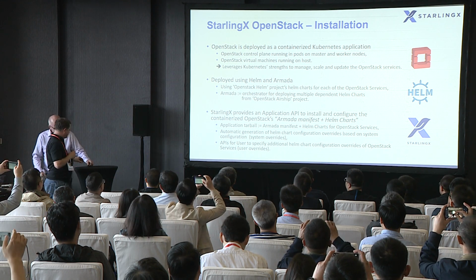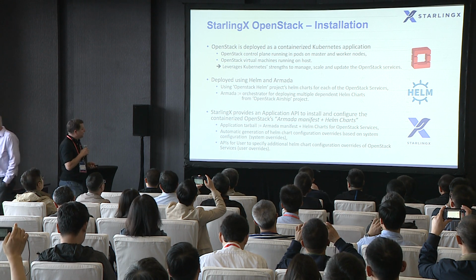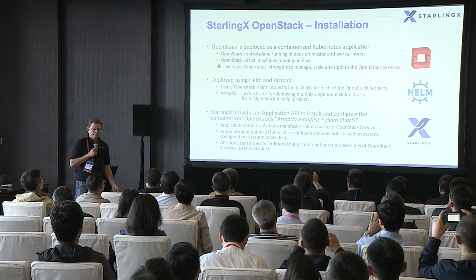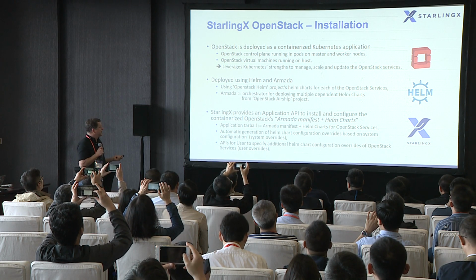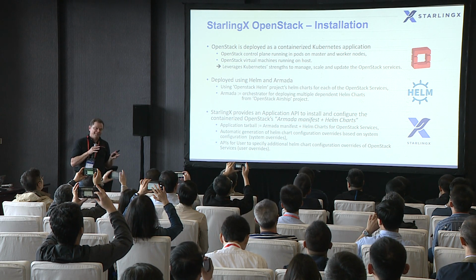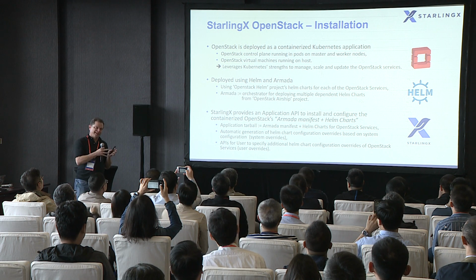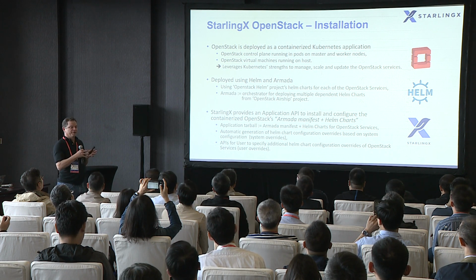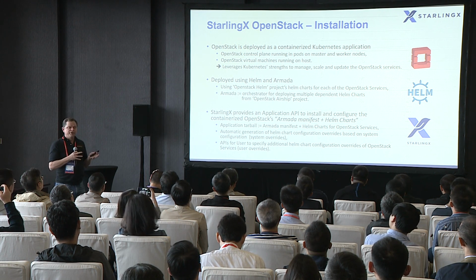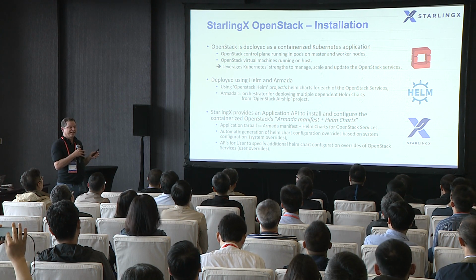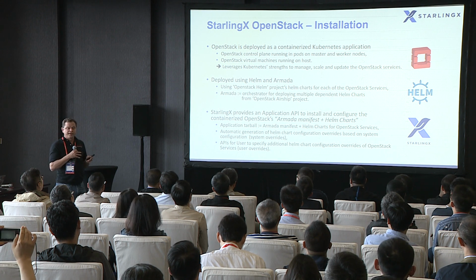Okay. So as Brent mentioned, our OpenStack solution is now containerized. Effectively, the OpenStack controller services are running in containers on the Kubernetes master nodes, and the OpenStack compute agents are running in containers on the Kubernetes worker nodes.